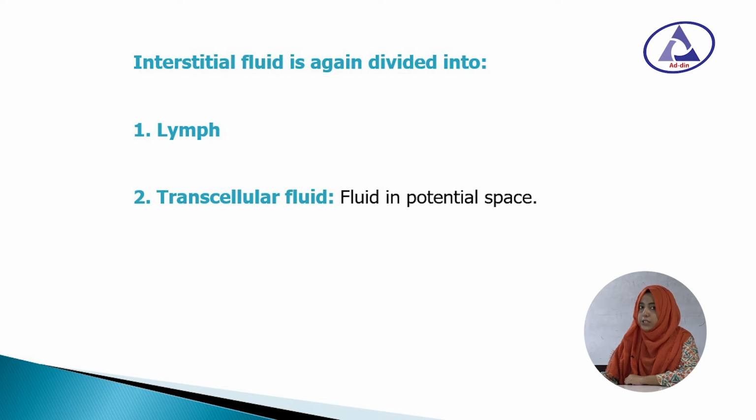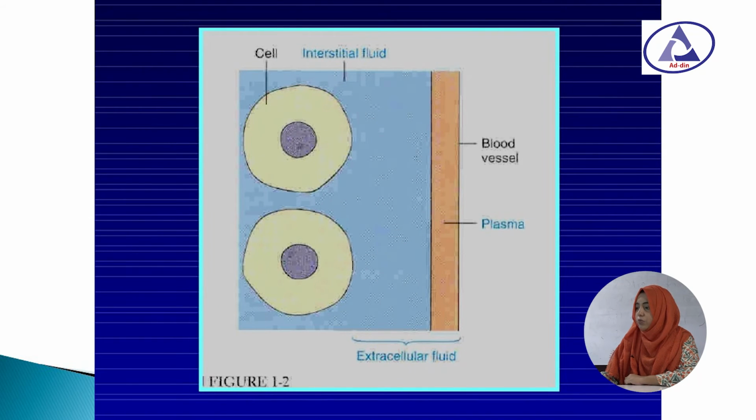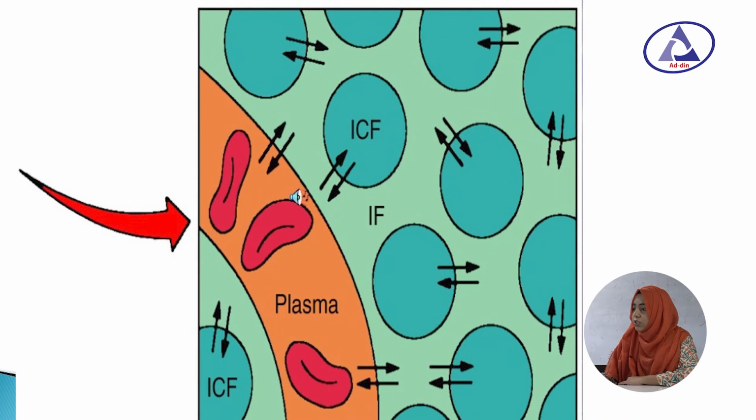Transcellular fluid is present in potential space. In this picture, we can see the extracellular fluid, the intracellular fluid, and the cells. The fluid that is contained within the cell is intracellular fluid. The fluid that is present outside the cell is extracellular fluid. Extracellular fluid is further divided into interstitial fluid and plasma. Plasma is within the blood vessel.